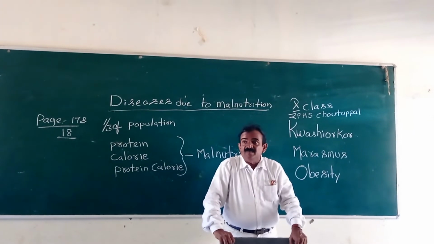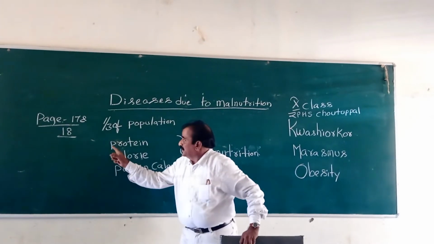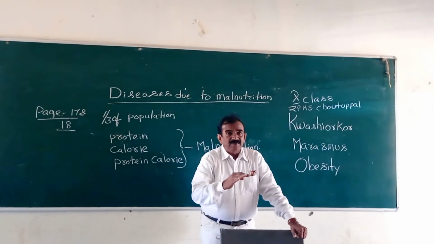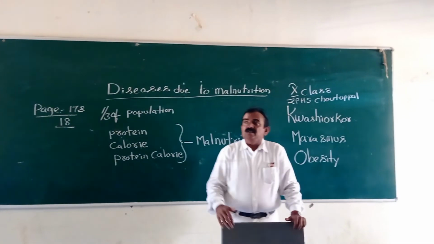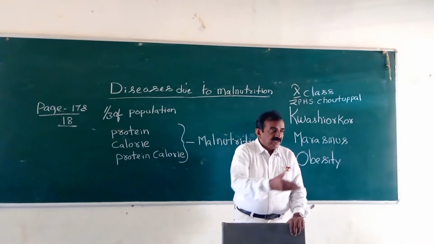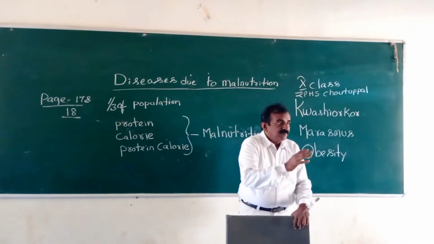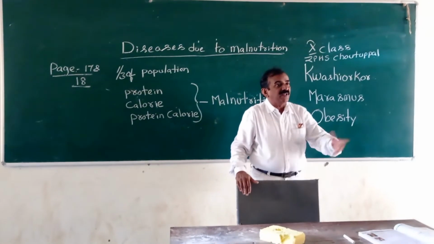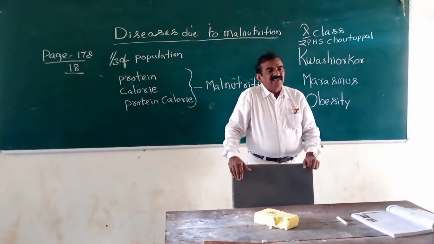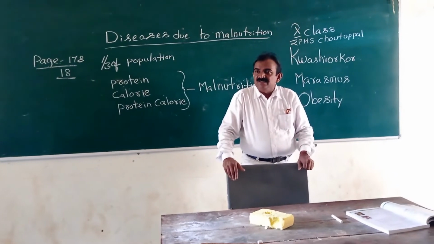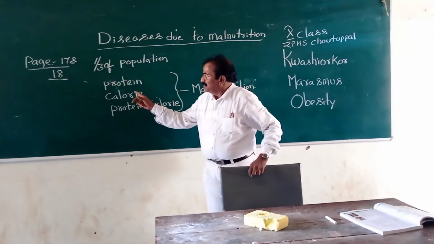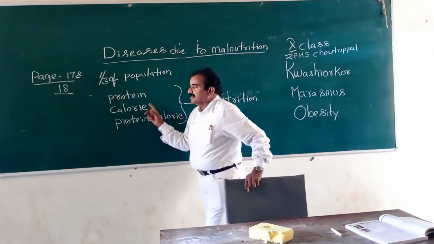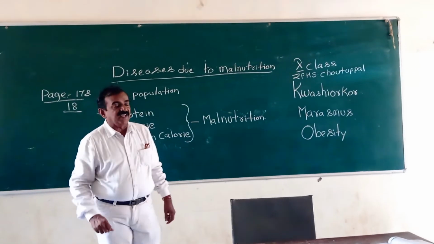If a child is suffering with marasmus, it is due to deficiency of proteins and calories in the diet. There are muscle problems, diarrhea, dry skin, and they are not showing any interest in physical activities. They are not eating sufficient proteins and calories in the diet.